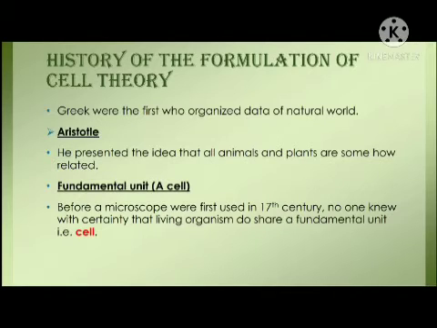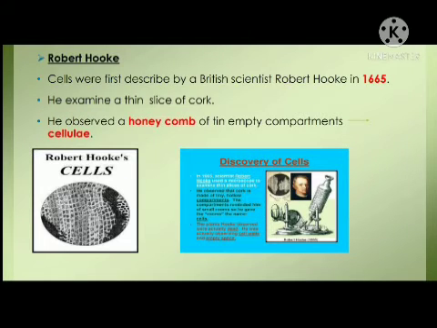Before a microscope was first used in the 17th century, no one knew with certainty that living organisms share a fundamental unit, the cell. The second scientist was Robert Hooke. Cells were first described by a British scientist, Robert Hooke, in 1665. He used his self-made light microscope to examine a thin slice of cork. Hooke observed a honeycomb of tiny empty compartments. He called the compartments in the cork cellulae. His term has come to us as cell.